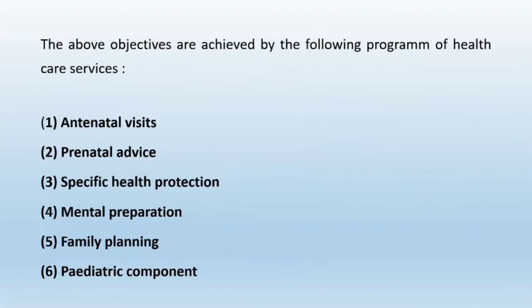Then the above objectives are achieved by the following programs of healthcare services. That is antenatal visits, prenatal advice, specific health protection, mental preparation, family planning and pediatric component.